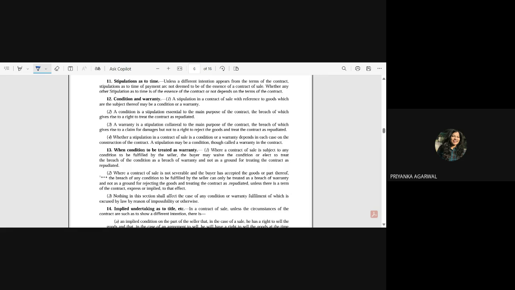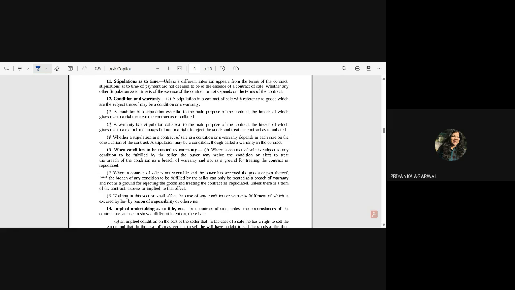Section 12, condition and warranty. Okay, so in section 11 we have discussed stipulation as to time, but a stipulation may be for any other reasons. It might be that the seller is representing that this good is so wonderful that it will last more than your lifetime.